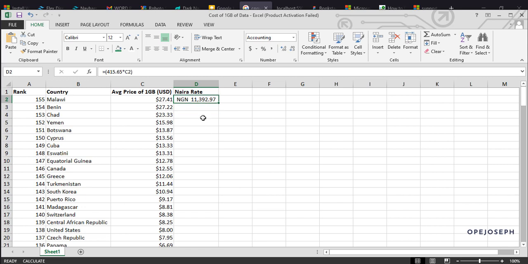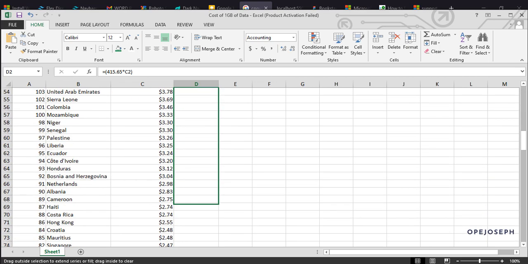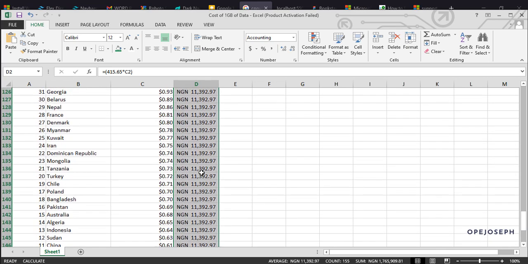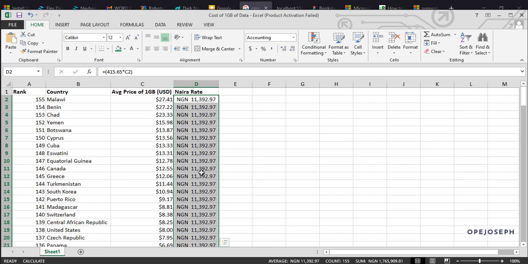So for me to spread this thing across, I cannot afford to start pressing the formula one after the other for each one. So what will I do now? I'm going to fill. So you click on that dot, that crossbar again, as usual, and you scroll down to the last one you're interested in. There are different ways of doing that, but we'll come back to that later.